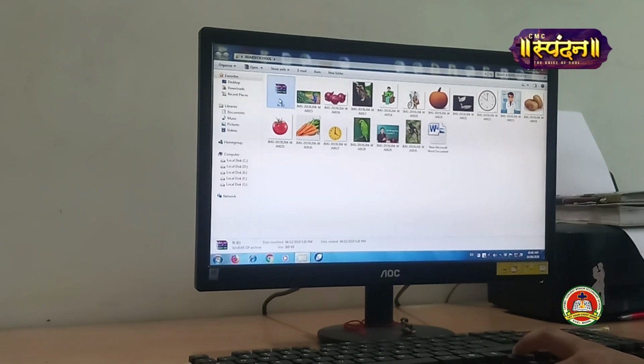So just hold down that button and whichever file you want from between, any file, whatever you want, you can click. So all the random files are selected. Can you see? There are 1, 2, 3, 4, 5, 6 files selected. Now I'll explain this procedure once more, how to select non-adjacent files. Click on the first file, hold down the CTRL button and then randomly whichever file you want to select, you can do it. I hope it is clear to you.